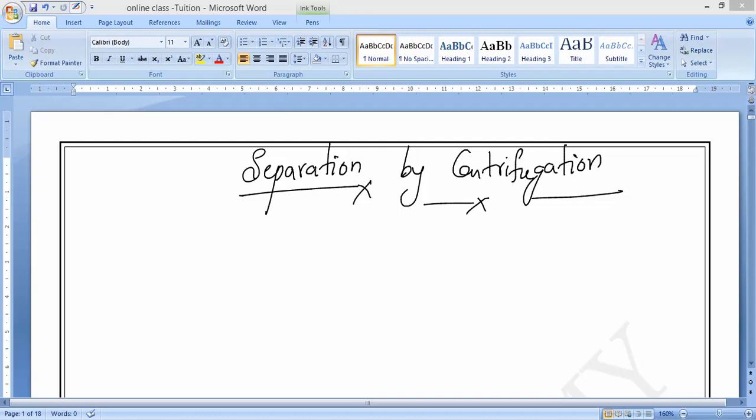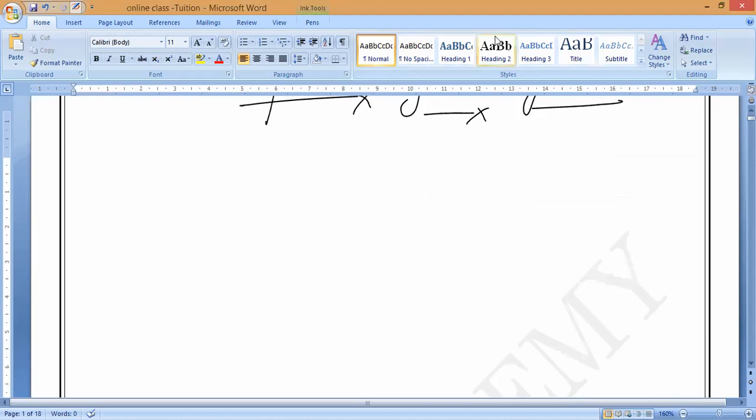Centrifugation. Centrifugation is done by a machine called a centrifuge. The machine is called a centrifuge. Please write it: a centrifuge is a machine where we can do the centrifugation process.